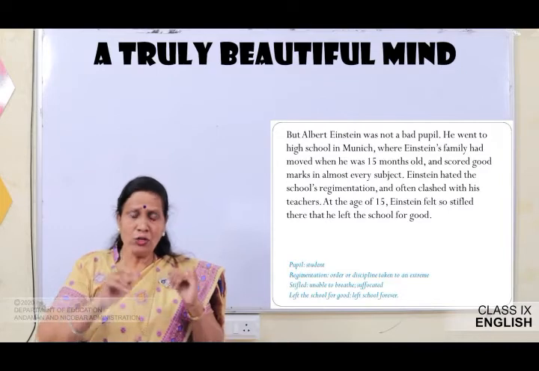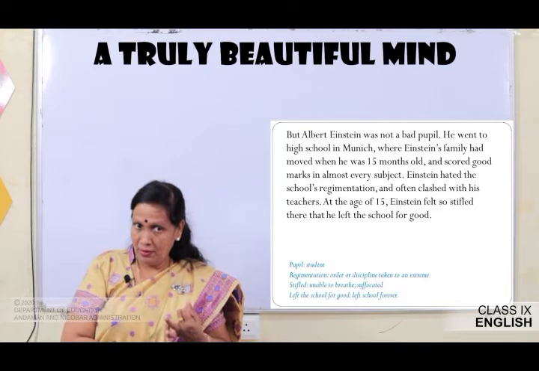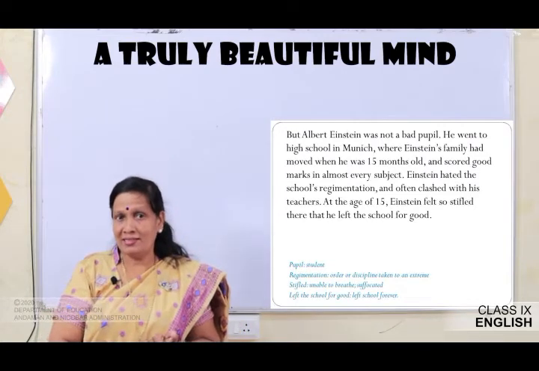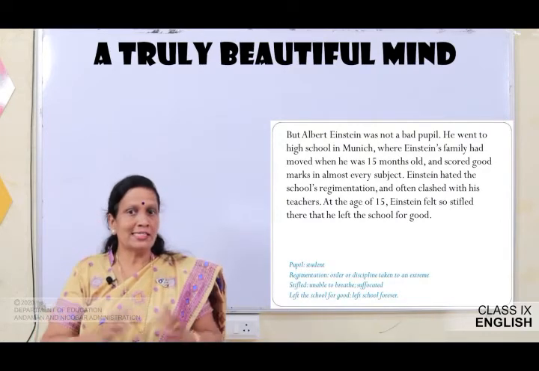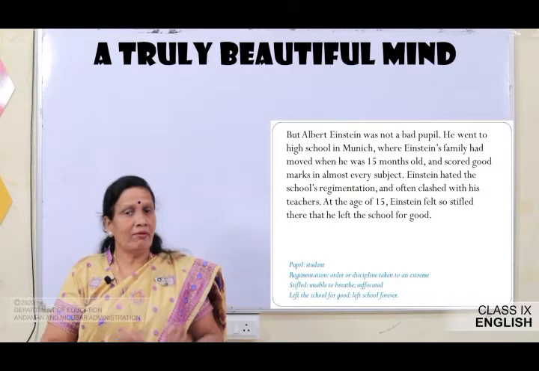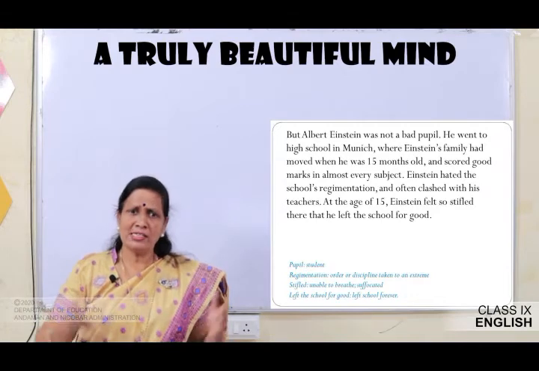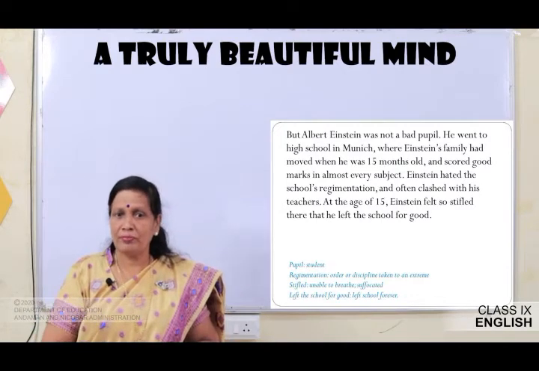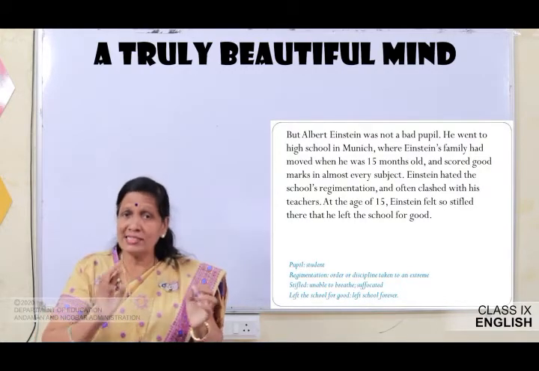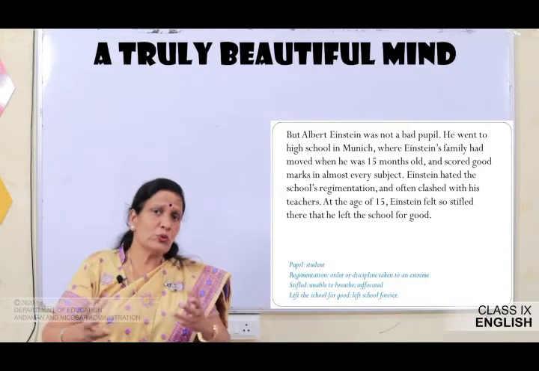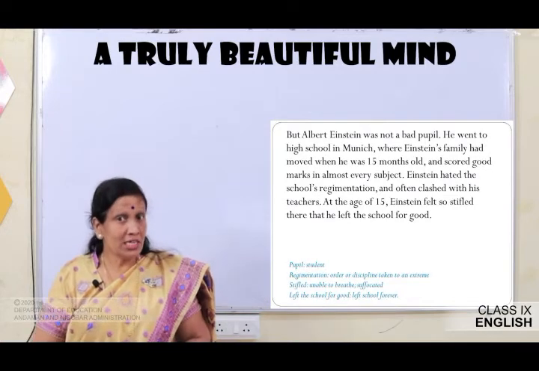Now, we had looked at the opinion of his mother and his headmaster about him. But this paragraph says that Albert Einstein was a good student, he was not bad, and he went to high school in Munich, where Einstein's family had moved when he was 15 months old, and he scored good marks in almost all subjects. Therefore, Einstein hated the school's strict discipline and the strict rules and regulations, and he did not agree with his teachers many a times.